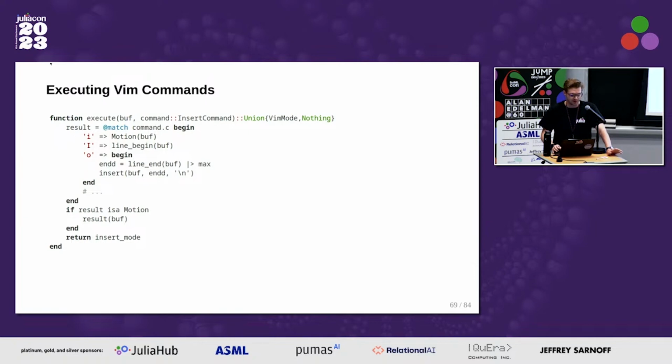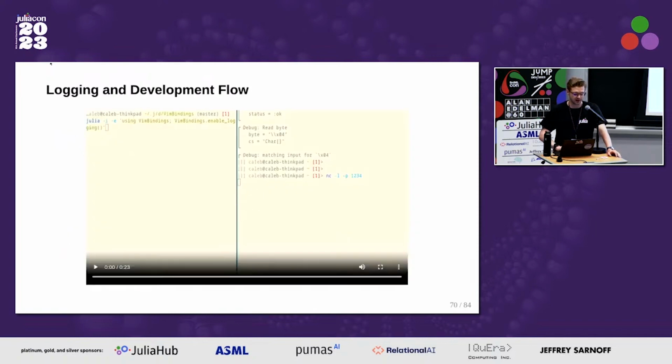One thing that was really helpful during my development was some of the logging solutions that I put together. One problem when developing the REPL is that output from logs or whatever can't go to standard output anymore, because you're using the REPL, right?